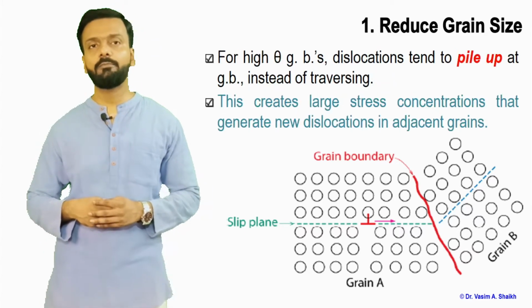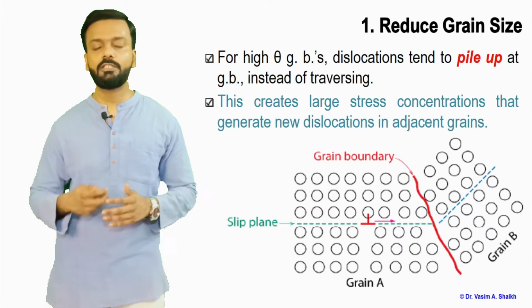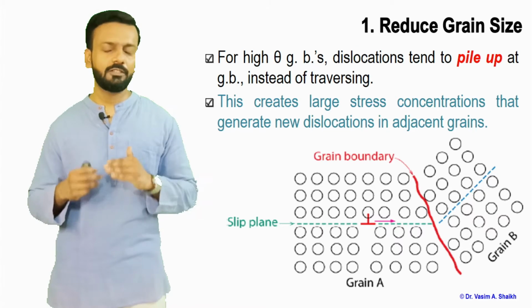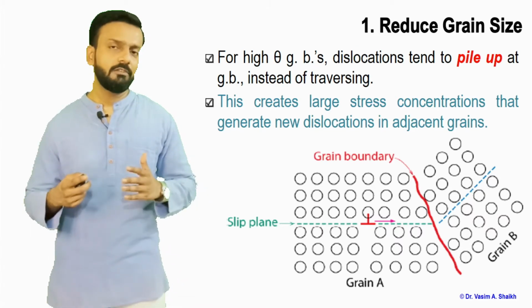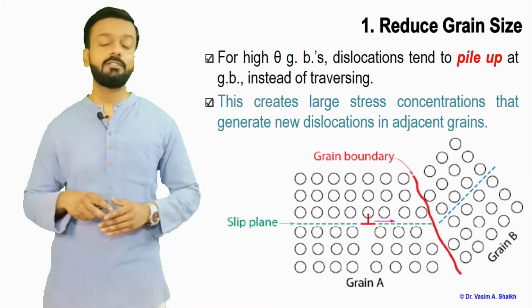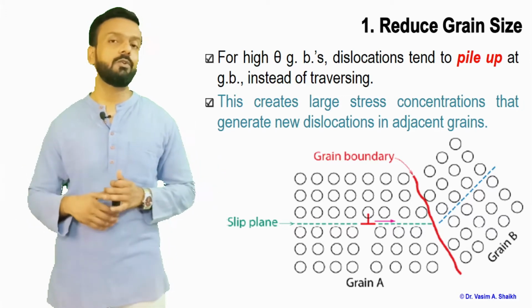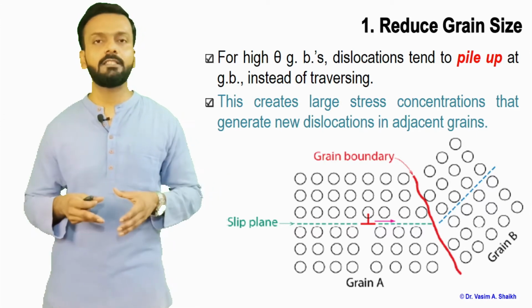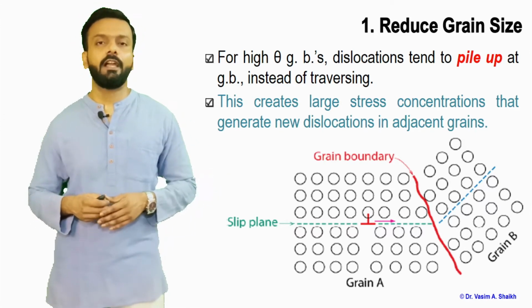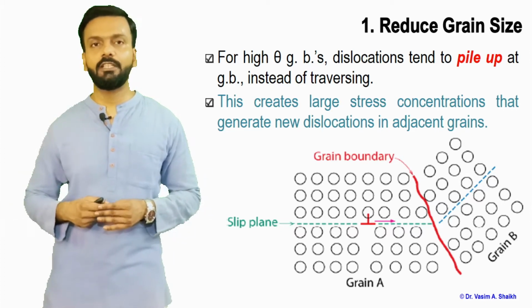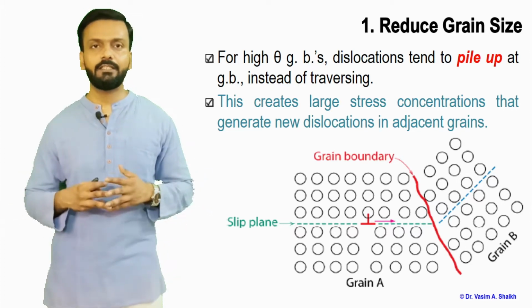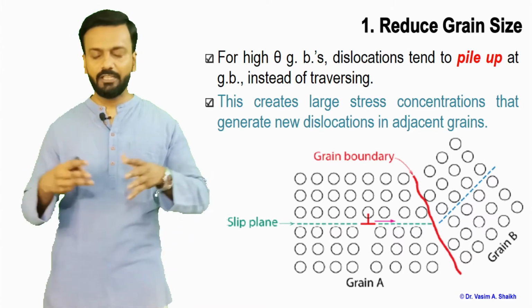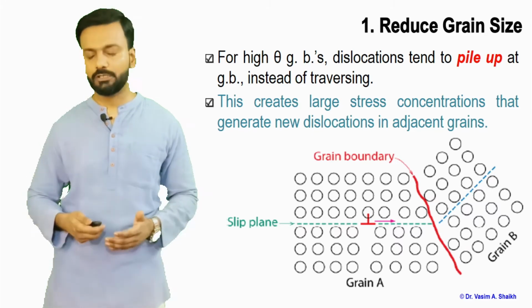So for higher grain boundary angles, the dislocations tend to pile up. If the grain boundary angle is almost the same, or it is a smaller-angle grain boundary, we can see that the dislocation can easily pass on. But if the angle of misorientation of the grain boundary is pretty high, that means more dislocations will pile up at that particular grain boundary and it cannot move further. So this creates a larger stress concentration that generates new dislocations in the adjacent grains.